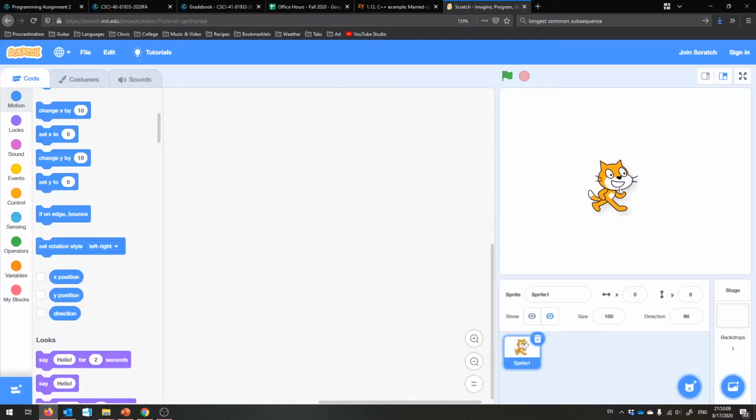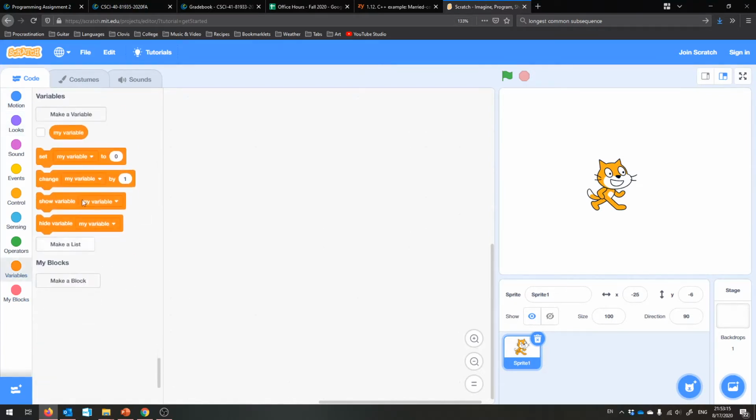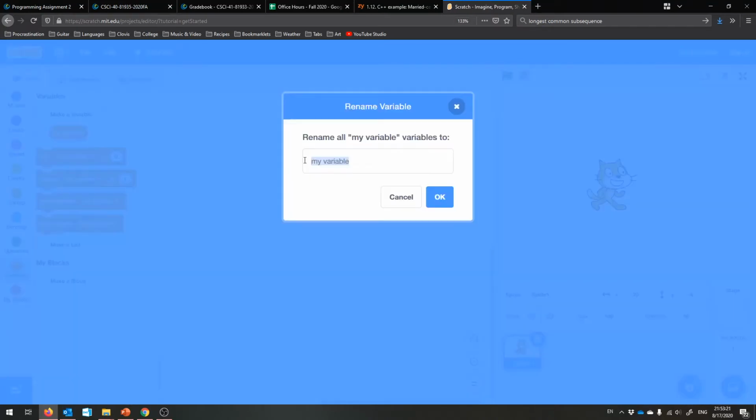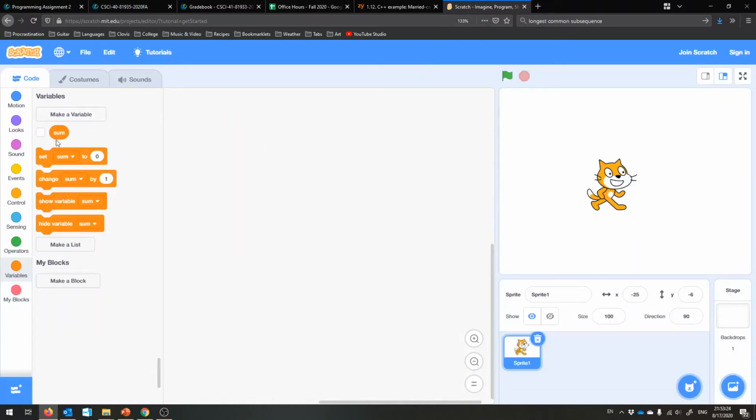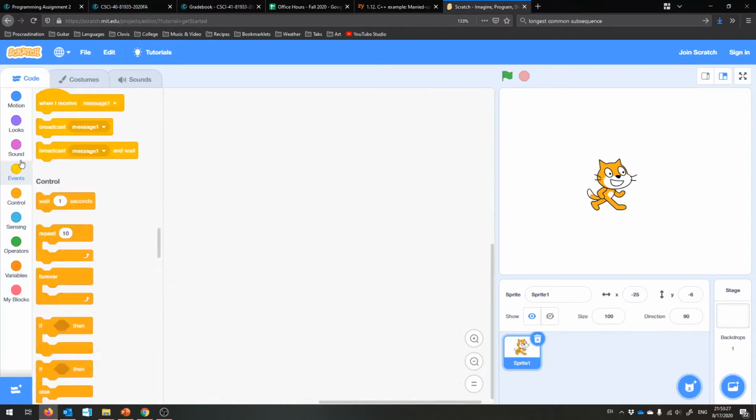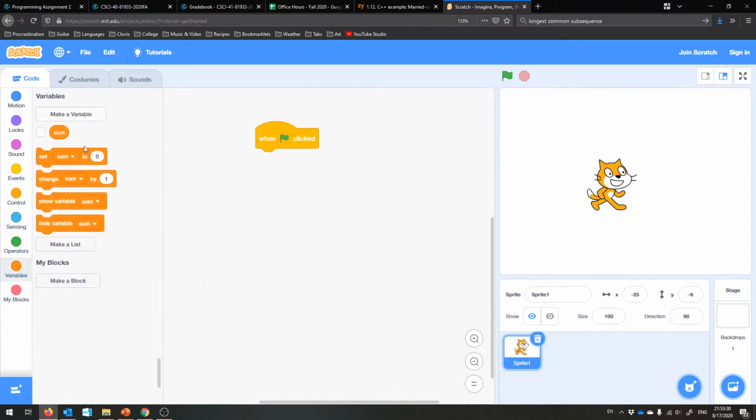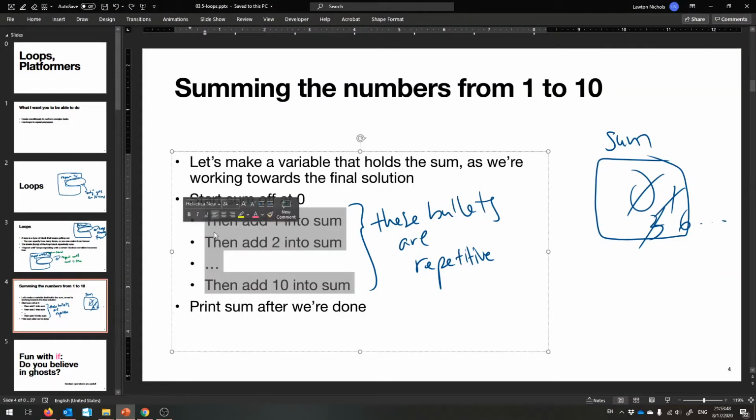So, not very graphical at the moment, but that's okay. We just had a graphical example. So let's make a variable, and we get one as we start out. It's called my variable, and that has a wonderful name, and we'll change it to sum. So when our program starts, let's just use the green flag again. When our program starts, we will start our sum variable out at 0, and actually, if you don't do anything to it and you just make it from scratch, it does become 0 at the beginning, but we want to always restart our program. So we'll set sum to 0, and then we're going to repeatedly add a number into sum, okay?